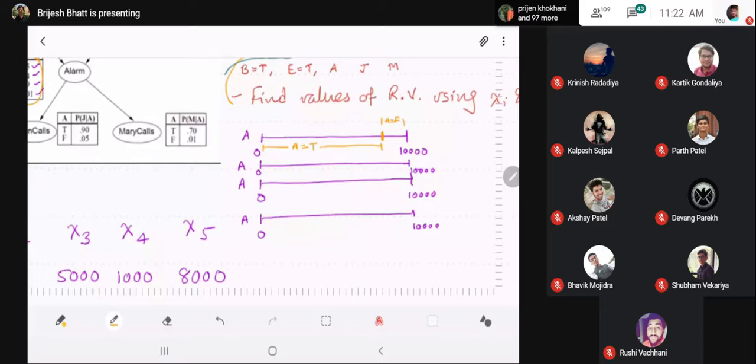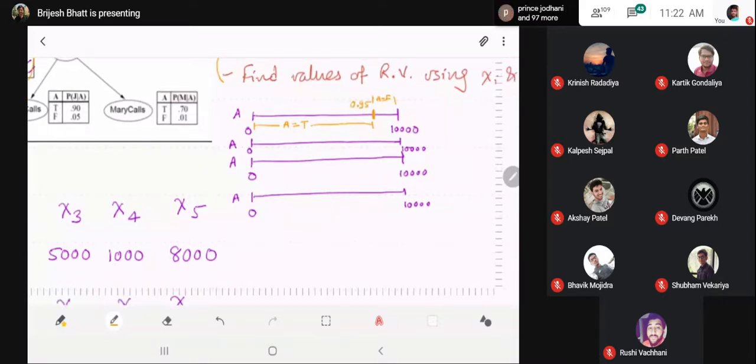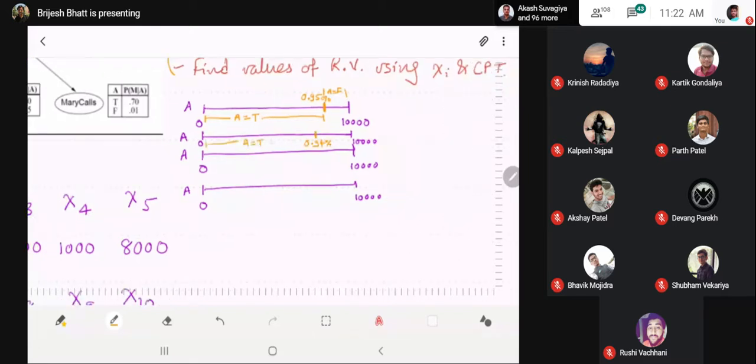Similarly, another line is 0.94. If you see, the second probability is 0.94. Region for A is equal to true, and the remaining is for A is equal to false.